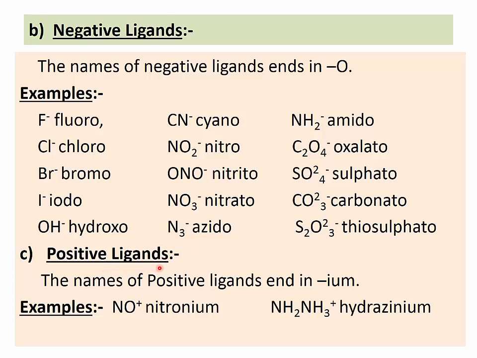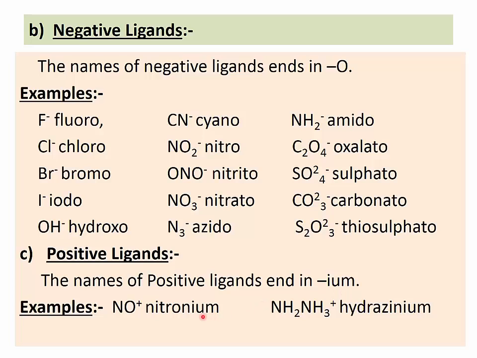Then see positive ligands. Actually, a very small number of positive ligands are coordinated with a central metal ion or atom. The names of positive ligands end in "-ium".